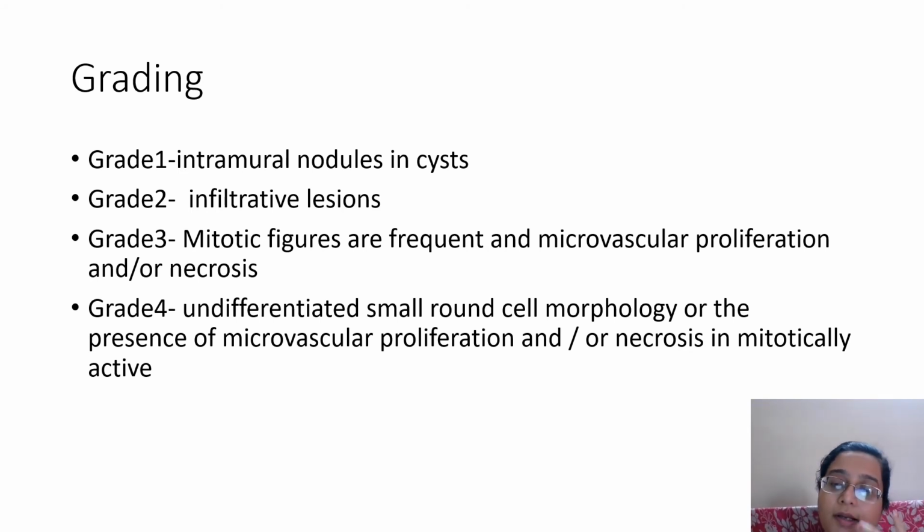Then what do you call a grade 1? A grade 1 is a tumor, because you don't have the biopsy, this is a probable grade 1, which is normally like an intramural nodule or just a cyst in the ventricular cavity. There's a nodule, but that is a very limited space occupying tumor. Grade 2 becomes any lesion which in the crush shows a lot of infiltration. Grade 3, when even in your smear you are getting a lot of mitotic figures and necrosis in the background with vessels pulled out. Grade 4, of course, a lot of necrosis, pleomorphism, mitosis you can see in the smear.